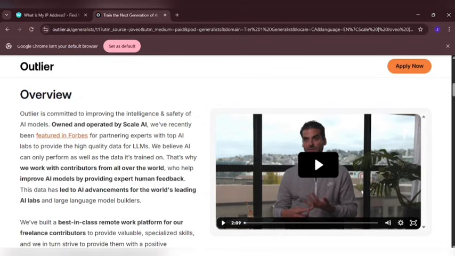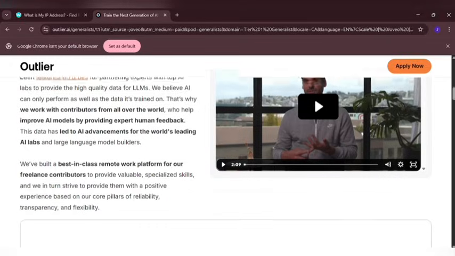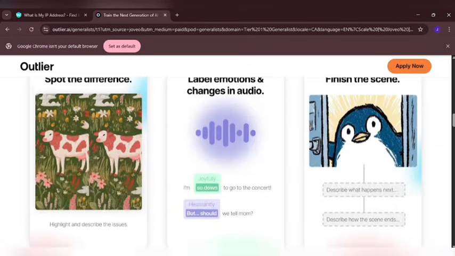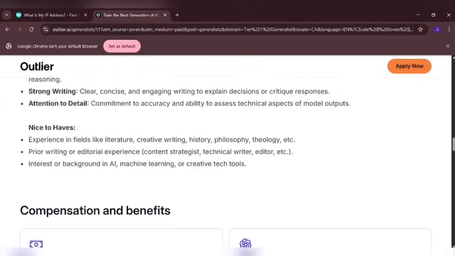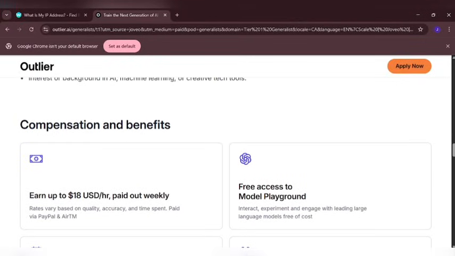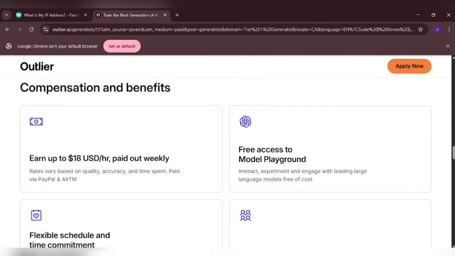We are not going to be reading out all of this at this moment. Your focus is how you can get started on this platform as a new user. You can go through these on your own to understand how it works. You can see the compensation and benefits which I've explained so far. Some of you will be asking, what are the payment options and how do I get the rewards? You can see PayPal and ATM. On this channel, I made a video on how you can get your PayPal account, which some of us find helpful.